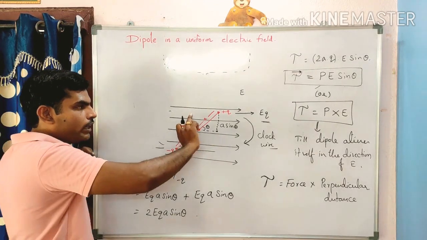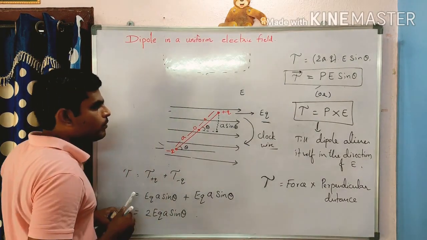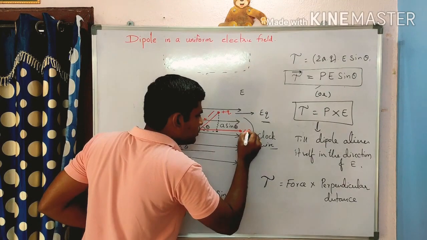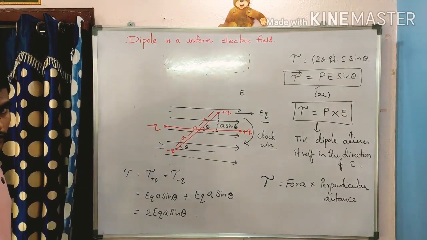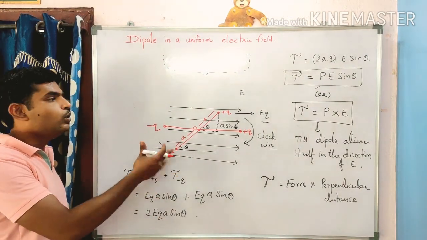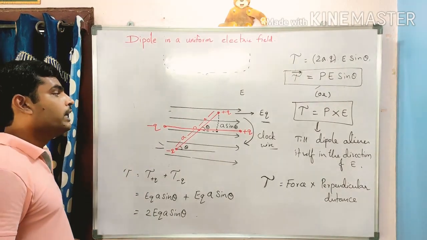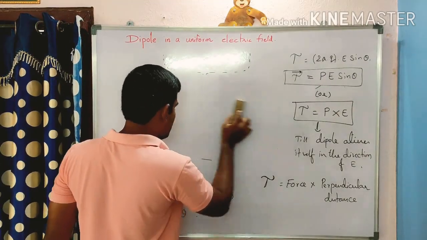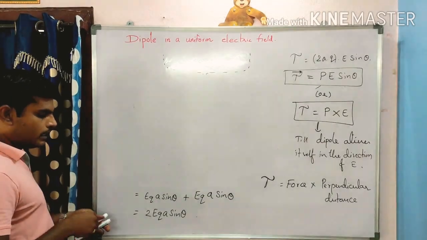So think, rotating like this, finally what happens here? Finally, positive charge here, negative charge here, completed. This is the final position. Will there be any torque now? No torque. So torque is 0. So what can we conclude here? Here we can conclude that torque is 0 in some cases.